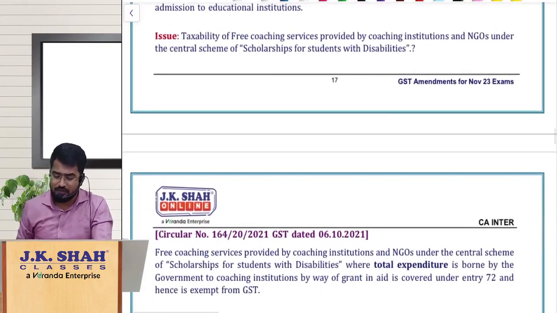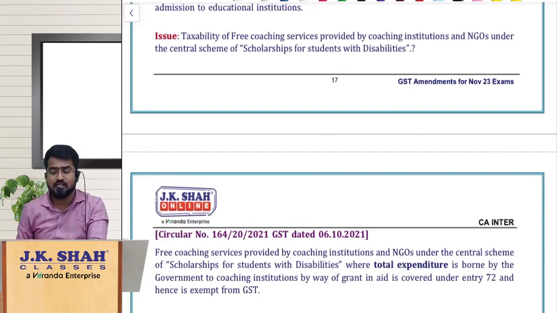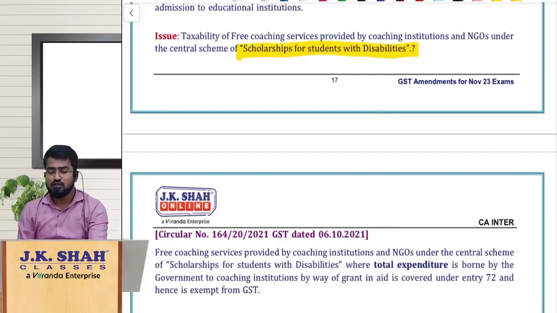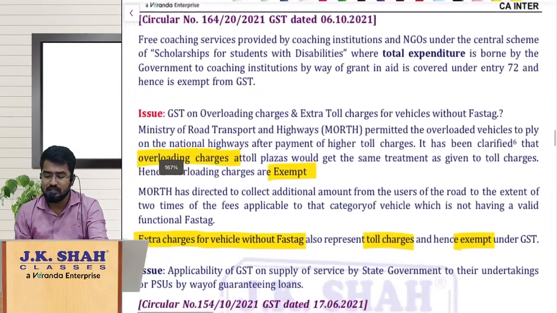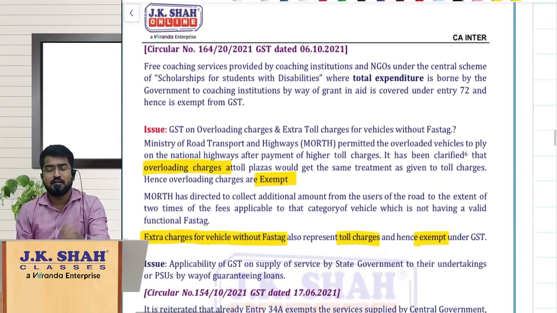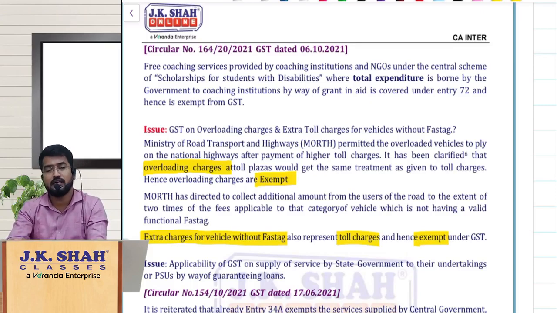So the next issue is again a very simple one. See, normally there are free coaching services provided by coaching institutions and NGOs under a scheme called Scholarship for Students with Disabilities. So under this scheme, they are providing some free coaching services. What about the taxability of these things? See, understand, if you remember, there is entry number 72, which says any training or similar type of thing, coaching services provided by any coaching institution, skill development, etc., etc., where the total expenditure is borne by the government.